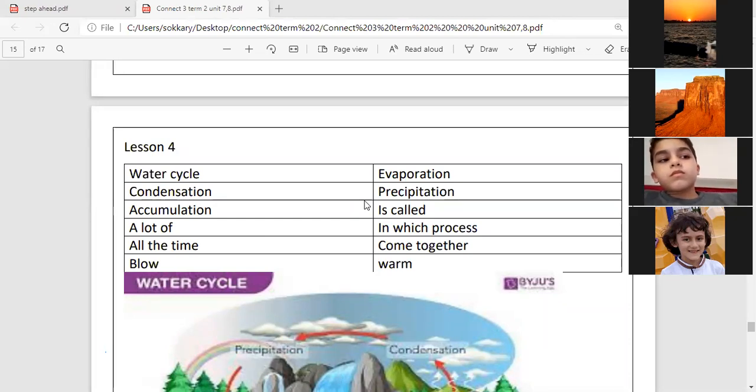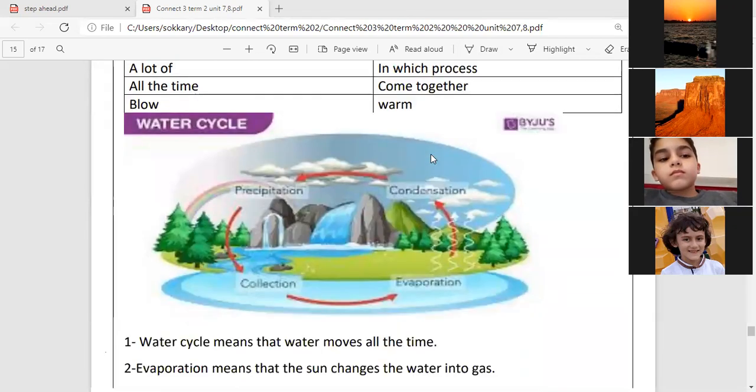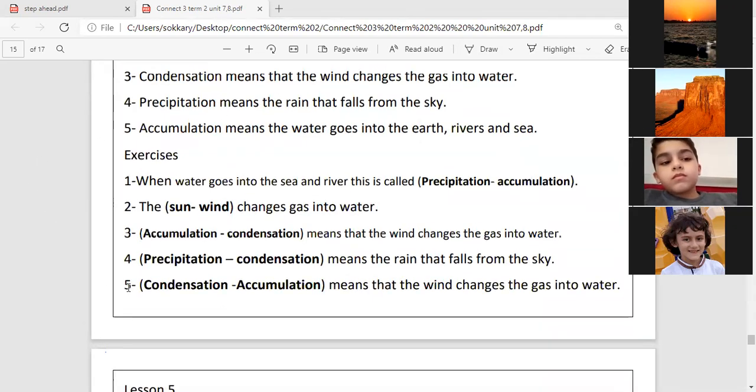Okay, students? Now let's answer these questions. Question 5 is repeated, so we answer 4 questions only. Amr Magdi. Okay. Ahmed Hamada.